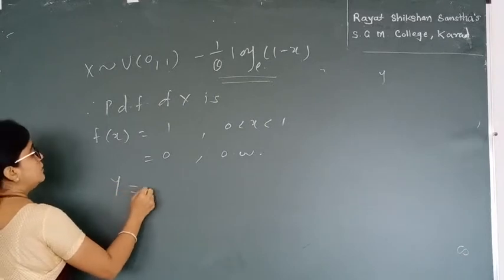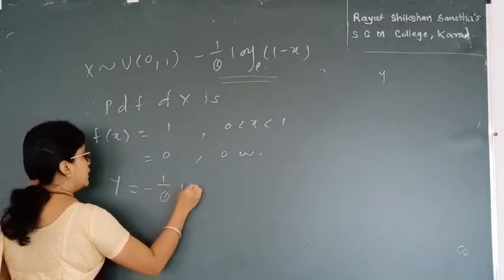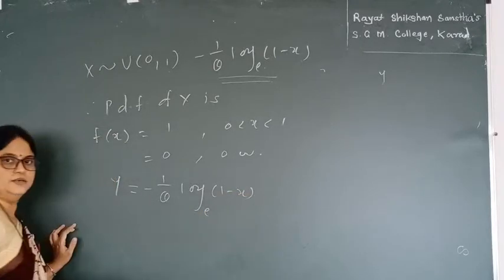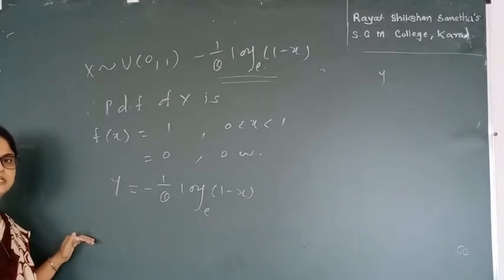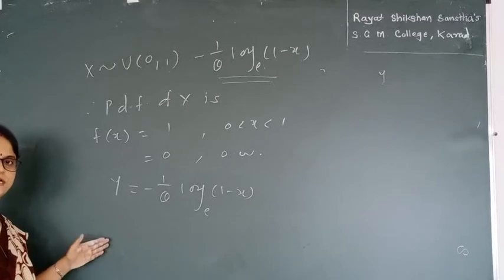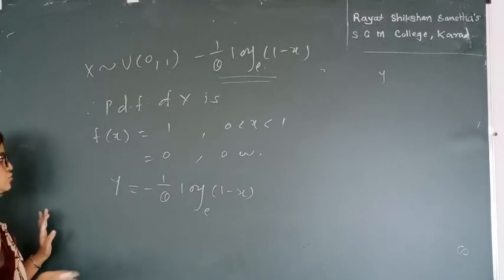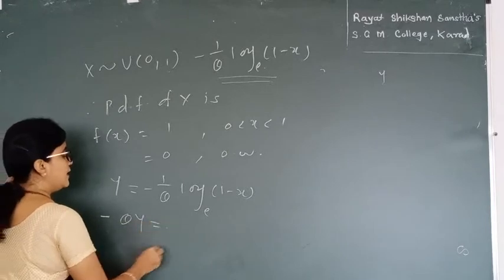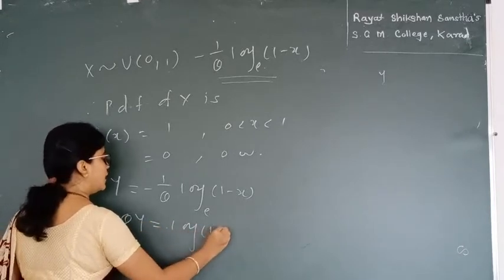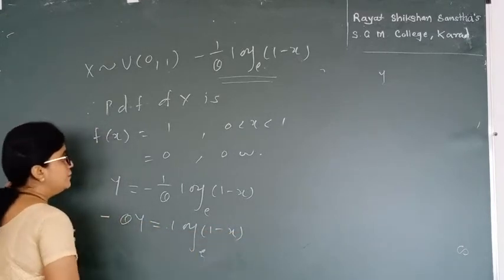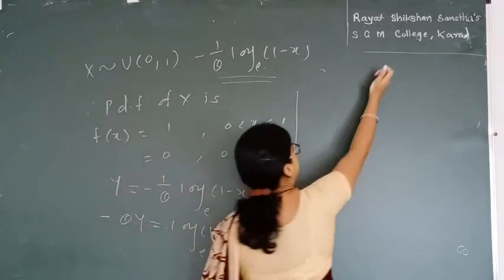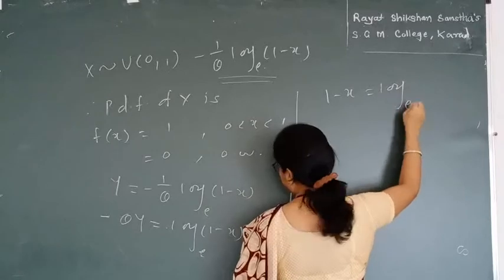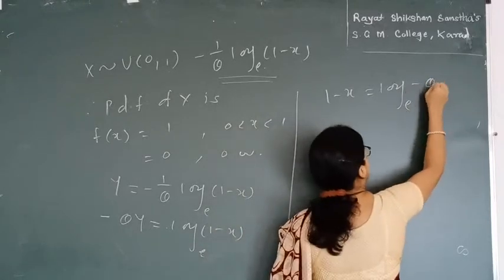So y is equal to minus 1 upon theta log of 1 minus x to the base e. The first step in the transformation method is to find x in terms of y. So we have minus theta y is equal to log of 1 minus x to the base e. After this, I get 1 minus x is equal to e raised to minus theta y.